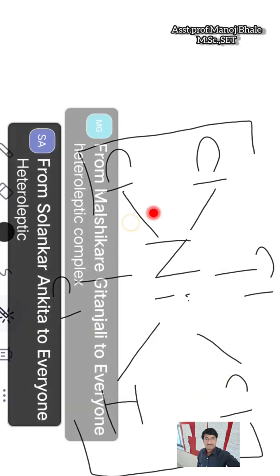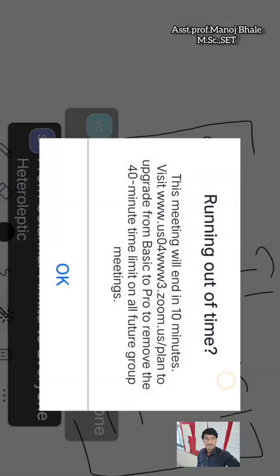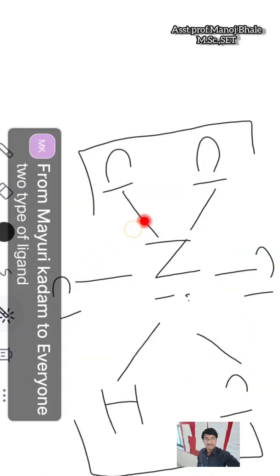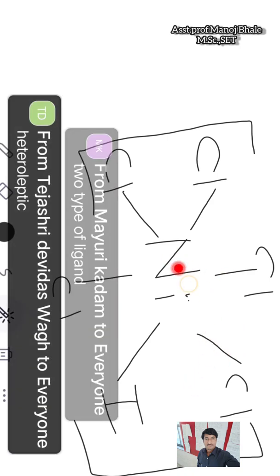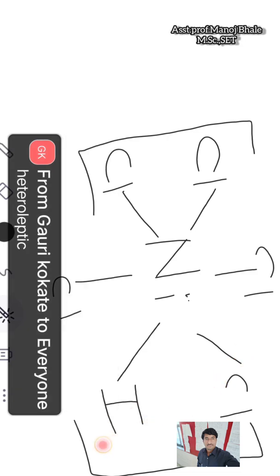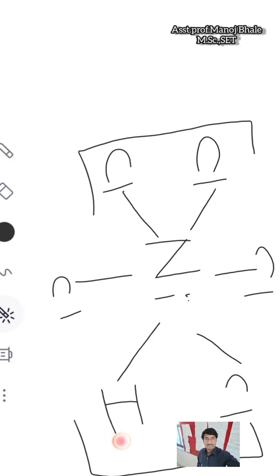This is the heteroleptic complex because there are two types of ligands, 5 chlorine and 1 iodine. So this is the example of the heteroleptic complex.